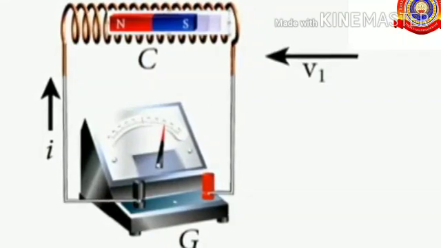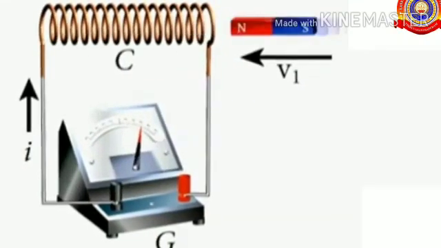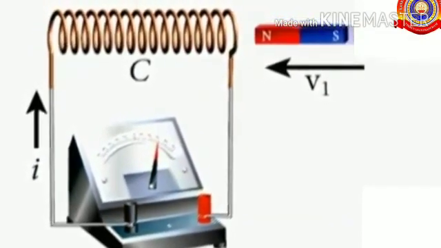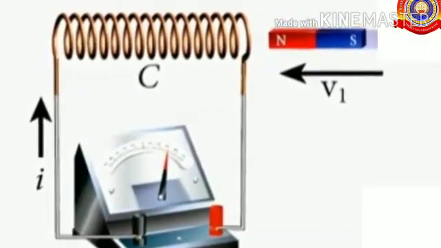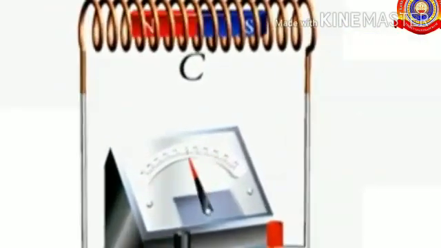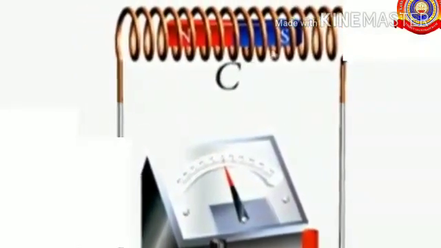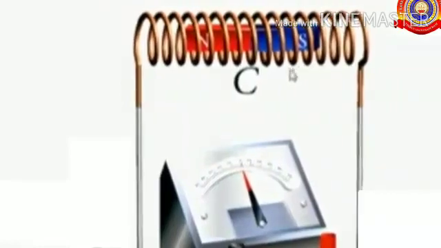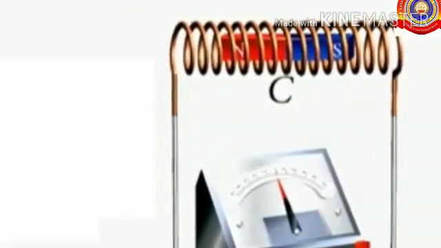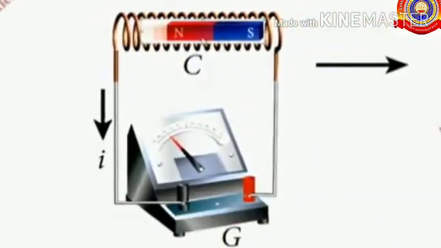Once more, if the north pole of the magnet is moved into the solenoid, the galvanometer shows deflection towards the right. And if the magnet is kept stationary inside the solenoid, the galvanometer does not show any deflection. That means when the magnet is kept inside the solenoid, there is no flow of current.